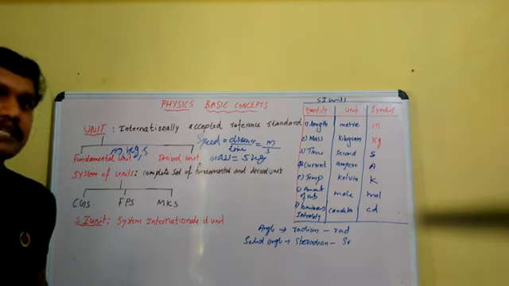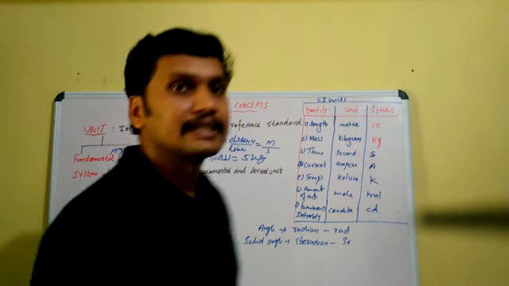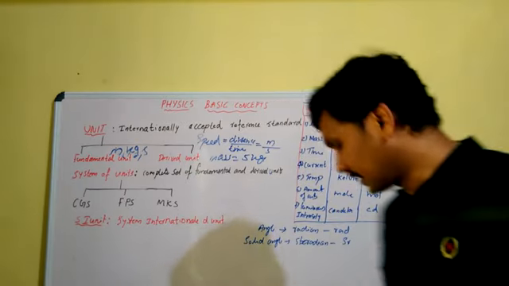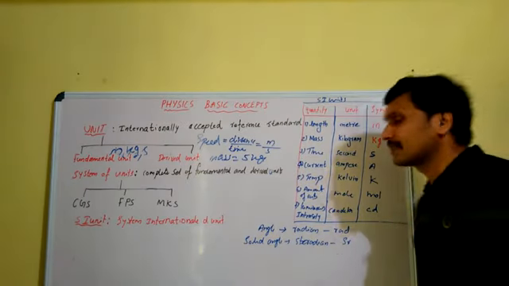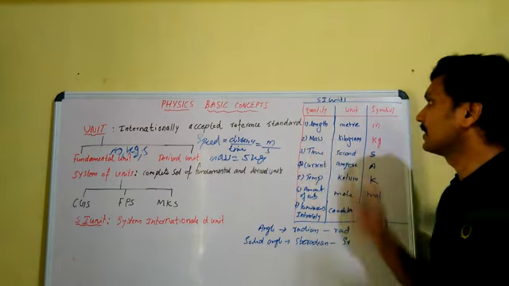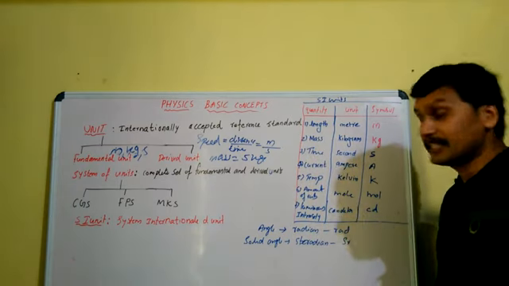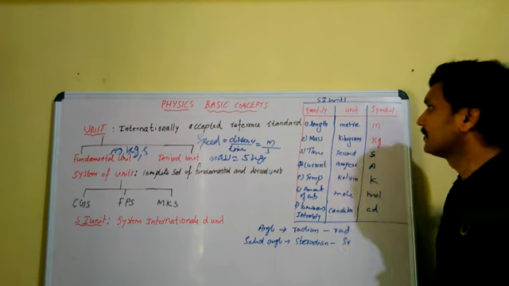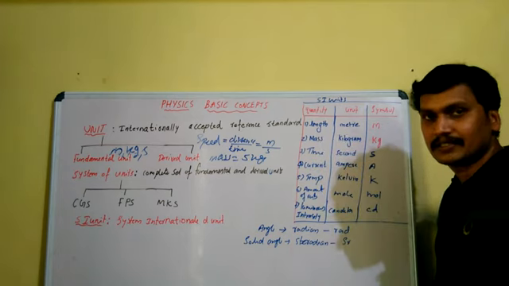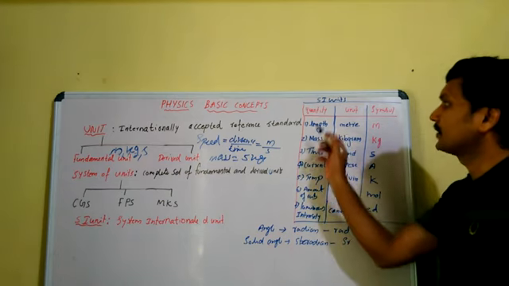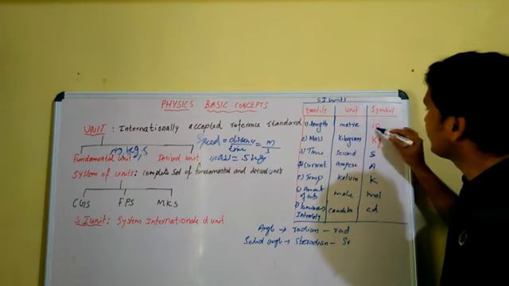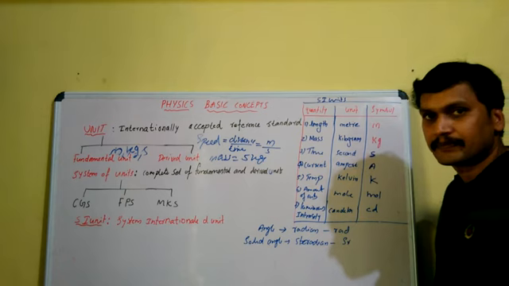In the SI system, we have 7 fundamental units. For the measurement of length, meter is used, and the symbol for meter is small letter m.